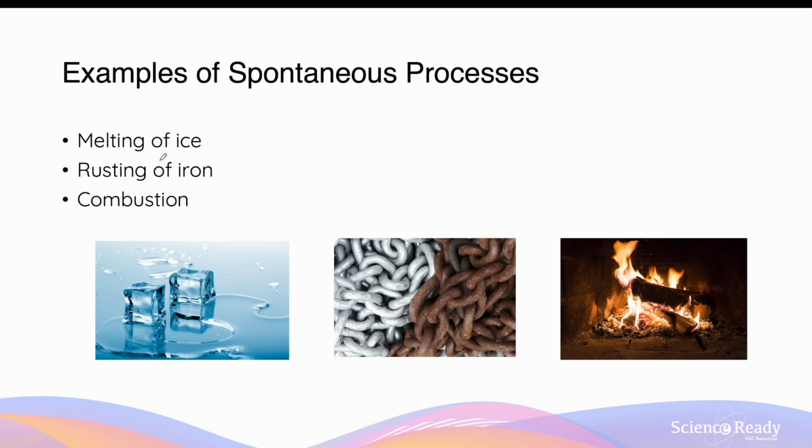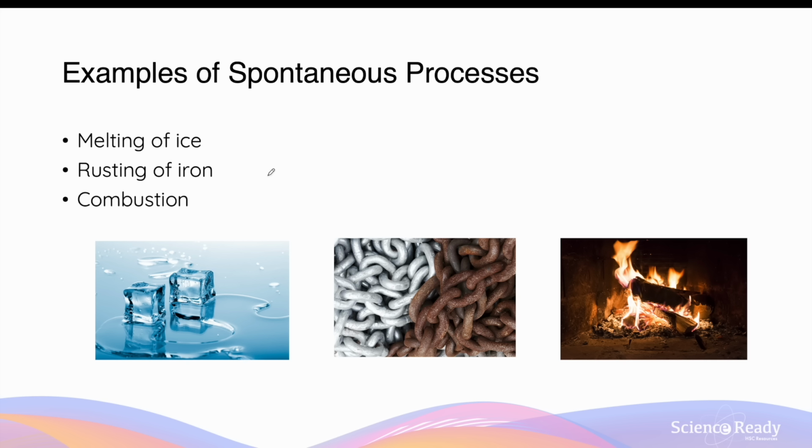Some examples of spontaneous processes that you'll come across in chemistry include physical changes such as the melting of ice. So this is when water goes from a solid state into a liquid state. In this case, the enthalpy change is actually positive, so it's unfavorable, it is endothermic, but this process is made spontaneous because its entropy change, which refers to the disorder of water molecules, becomes positive as it transitions from a solid to a liquid state. So the water molecules become more disordered as they become liquid.